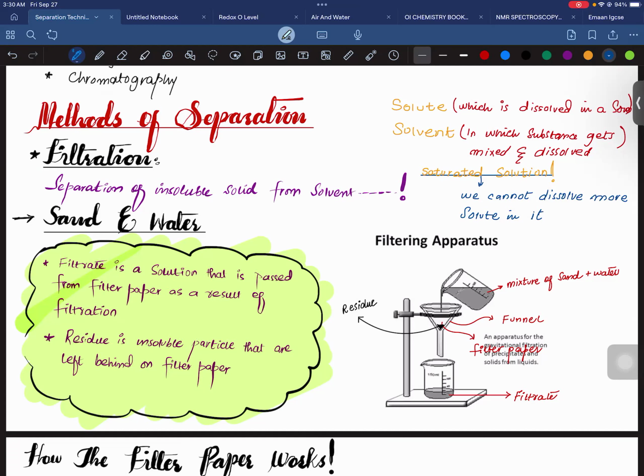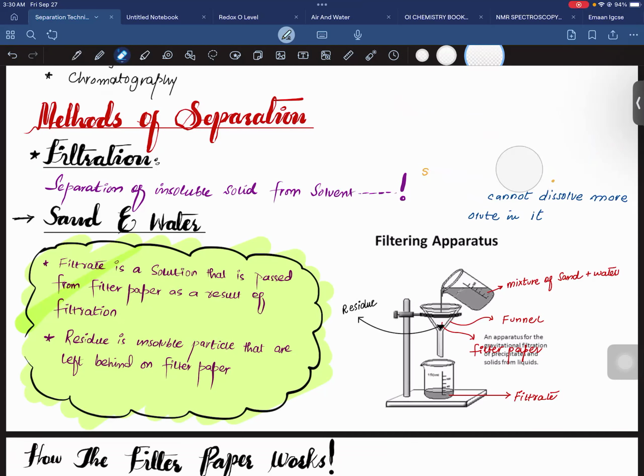Are you getting my point? So a saturated solution is basically a solvent which cannot dissolve more amount of solute. When its maximum capacity has been reached, it cannot dissolve the substance anymore.